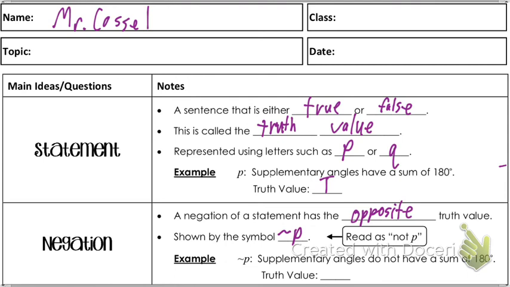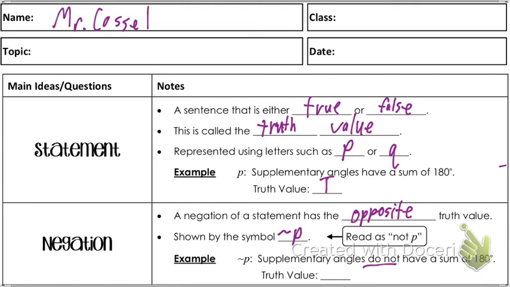Here's an example. So we had P earlier. Supplementary angles have a sum of 180 degrees. So now we have not P. Supplementary angles do not have a sum of 180 degrees. Did I change up the sentence a ton? No, I really just added not, and I had to make grammatical sense. So I couldn't say supplementary angles have not a sum of 180 degrees. That wouldn't make sense. So we had to add do not there in order for it to make sense.